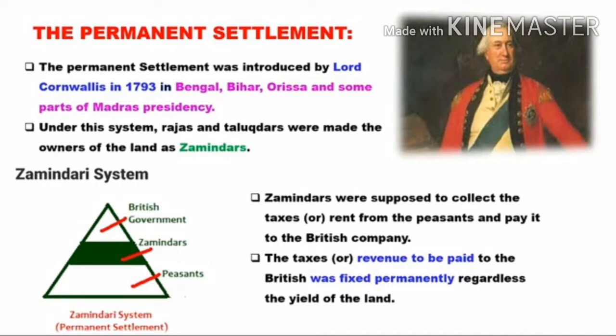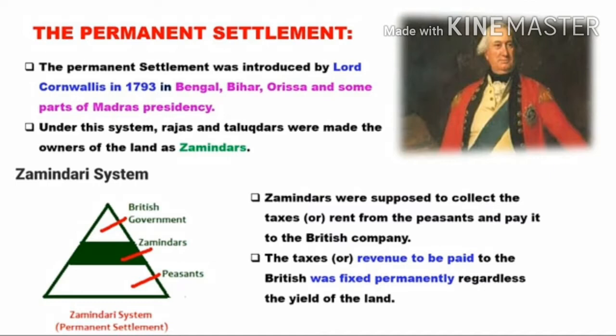The cultivators had to do all the cultivating work in the land and pay the revenue to the Zamindars. Then the Zamindars had to pay the revenue to the East India Company. The amount of revenue that the Zamindars had to pay to the company was firmly fixed and would not be raised under any circumstances.